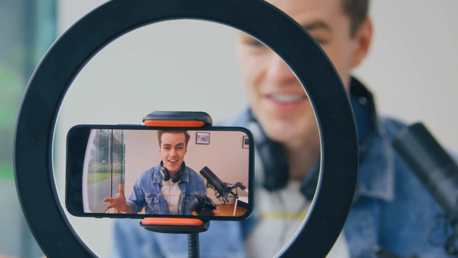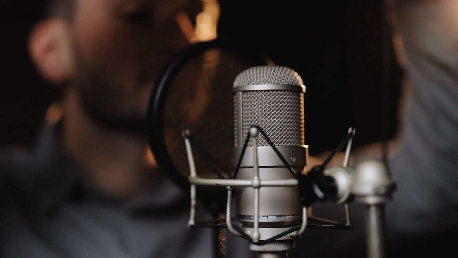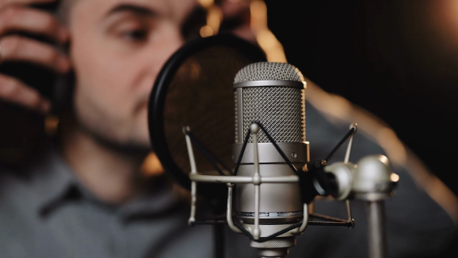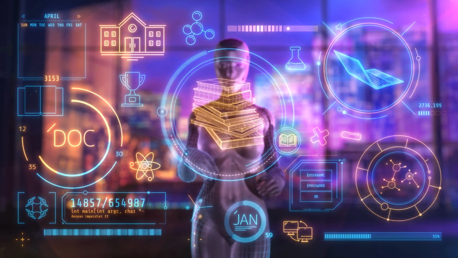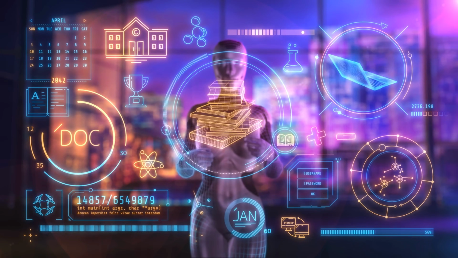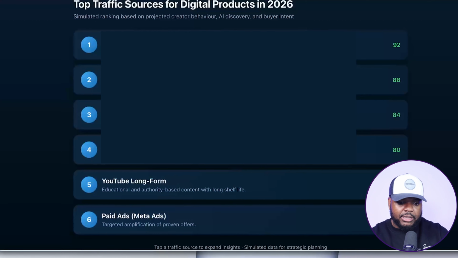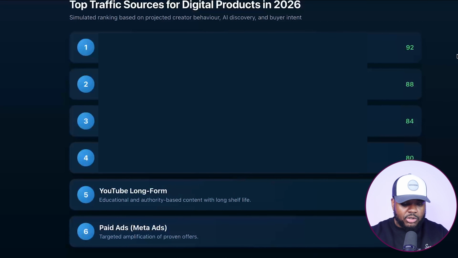If you wanted to show your face, you can definitely do that, like what I'm doing right now. If you didn't want to show your face, maybe you wanted to use just your voice, you can do that using a specific strategy as well. Or if you would rather go down the path of not showing your face at all, you can create faceless content. So there's definitely a lot of opportunity when it comes to publishing content on YouTube. But of course, I'm just going to show you an example of someone that is using YouTube to generate traffic to a digital product, and they're not even showing their face.